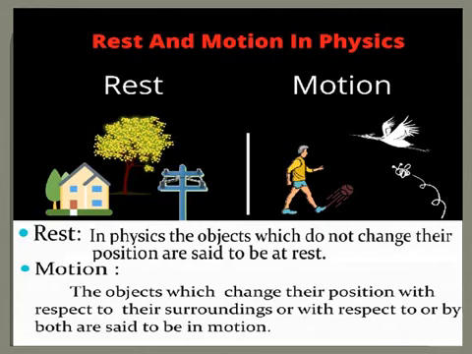So we have two reference points here, with respect to position and with respect to time. So when the ball moves, definitely it will take some time. When the bird flies, it will also take definitely some time. So when a body is under motion, it can be referred to the position as well as the time. So the objects which change their position with respect to their surrounding or with respect to time, then it is said to be in motion.